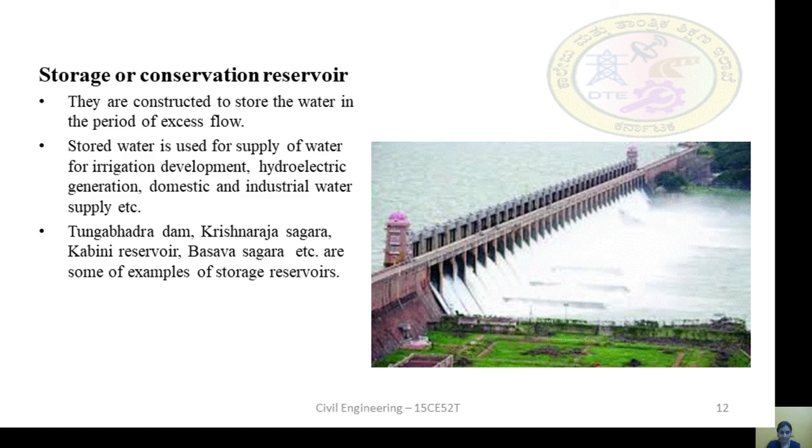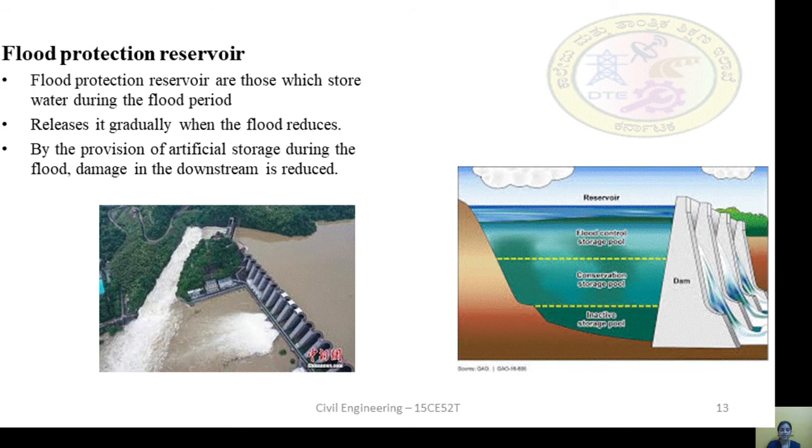The next type of reservoir is the flood protection reservoir. Here you can see the downstream side of the dam is protected from floods by storing the water in a reservoir. Here the extra area will be provided for the flood storage.